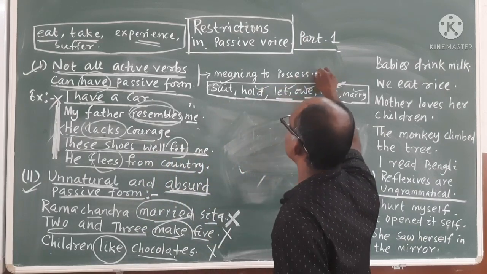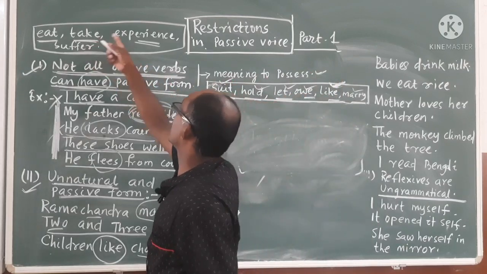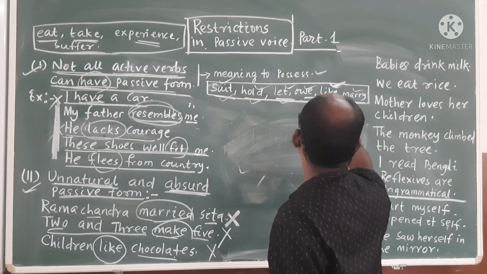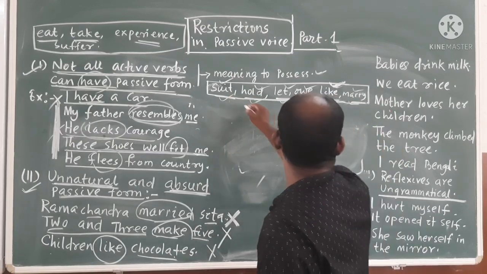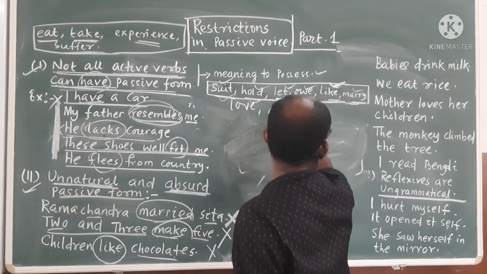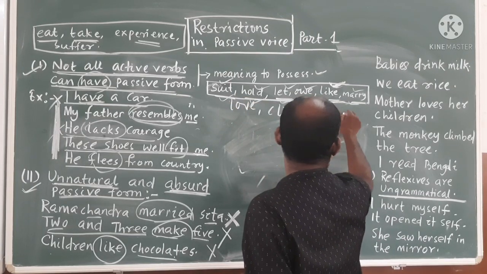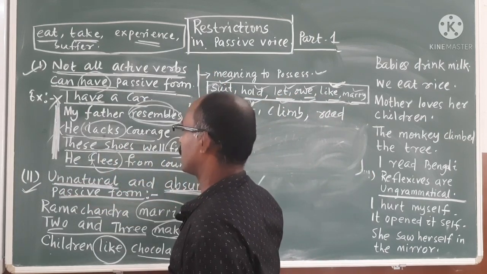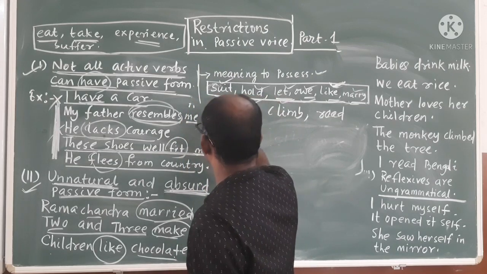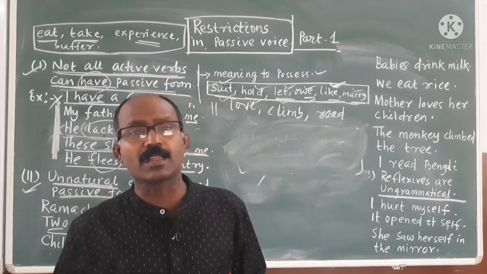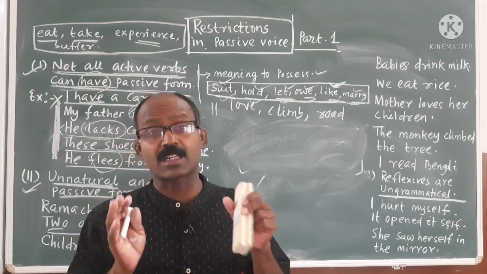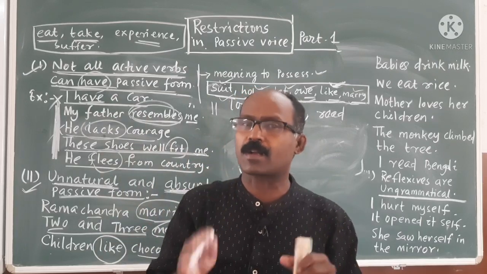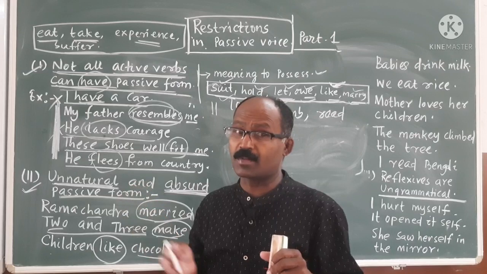So verbs that mean to possess, that means eat, take, experience, suffer, shoot, hold, let, owe, like, marry, and others will come. Love, climb, okay, read also. These are unnatural and absurd. But if the question comes in the examination, you will do it easily, and you will think that you are right. So please remember these restrictions. If you remember, in future you will not be a sufferer. Now these types of questions will not come in your examination.